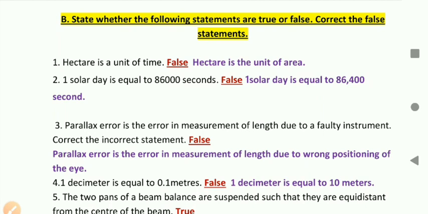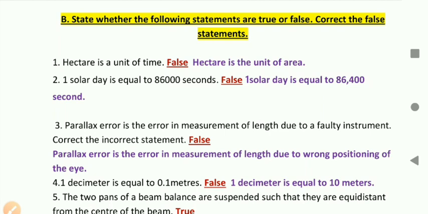Second, 1 solar day is equal to 86,000 seconds. False. 1 solar day is equal to 86,400 seconds.